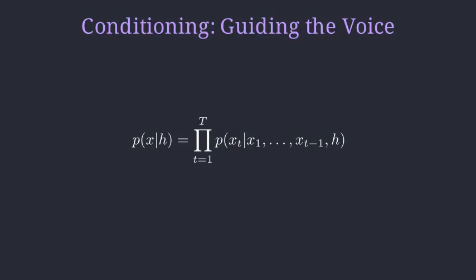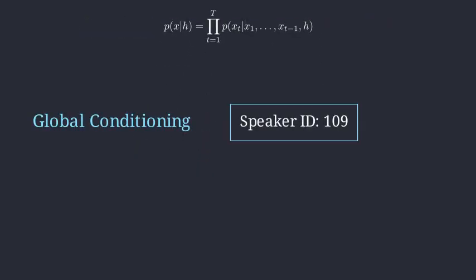One of Wavenet's most powerful features is conditioning. By feeding extra information into the model, we can guide the generated audio to have specific characteristics. There are two types, global and local. Global conditioning uses a single value, like a speaker ID, to influence the entire audio clip. This allows a single Wavenet to learn and mimic many different voices.